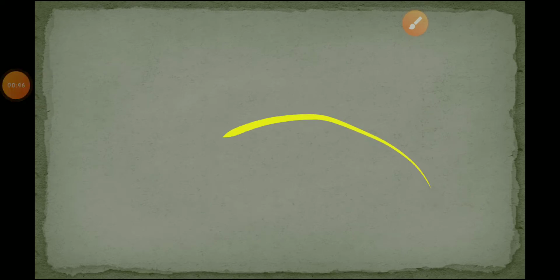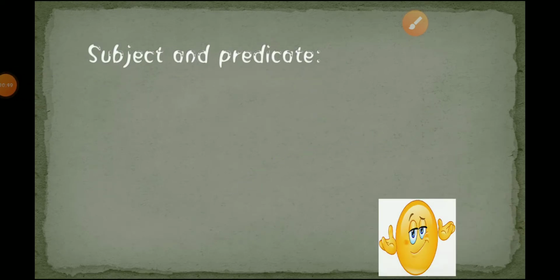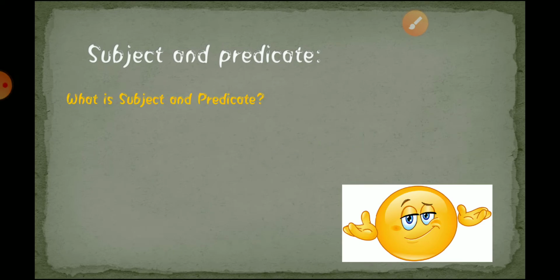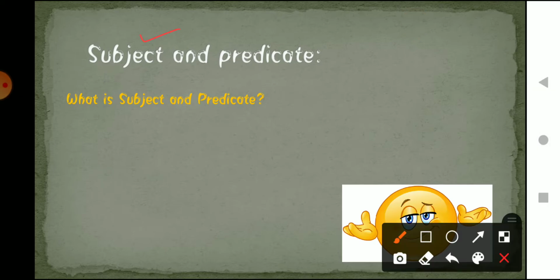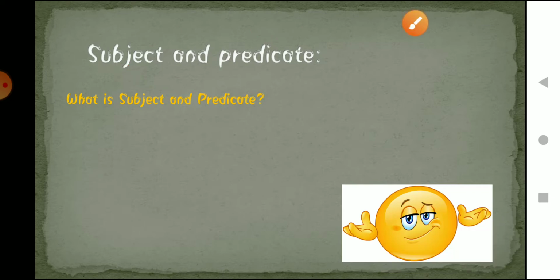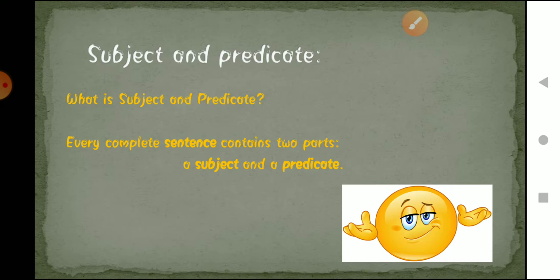So students, the topic is subject and predicate. What is subject and predicate? In our previous video I talked about how a complete sentence should have two things. What were those? One is subject and the other is predicate. These are the two important parts that make a sentence complete. Every complete sentence contains two parts: one is subject and the other is predicate.